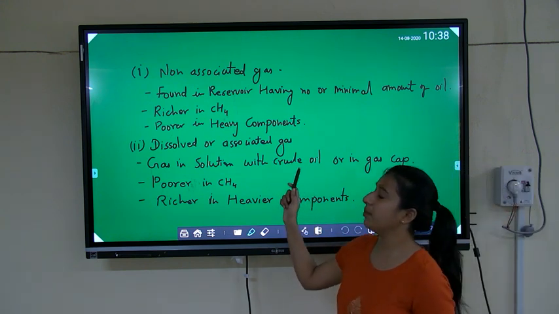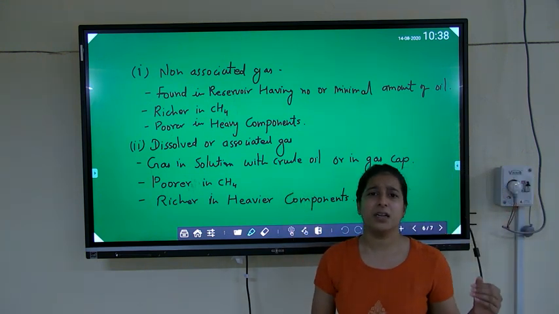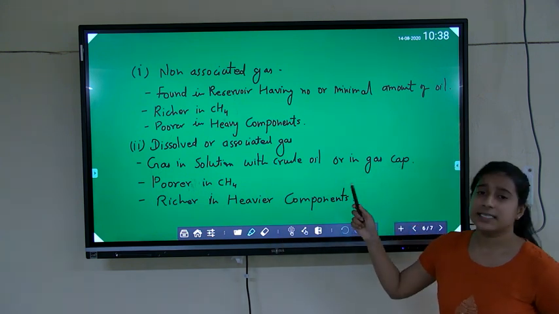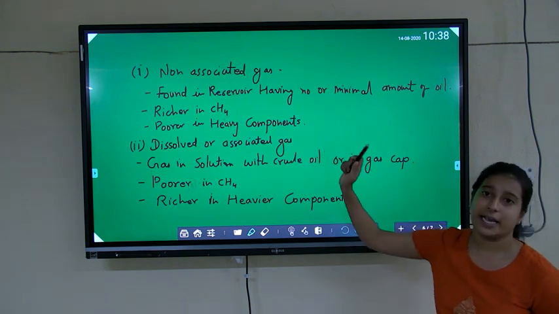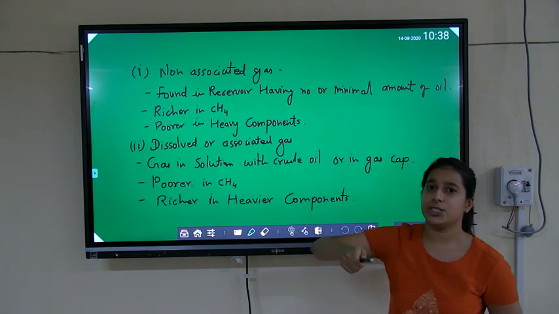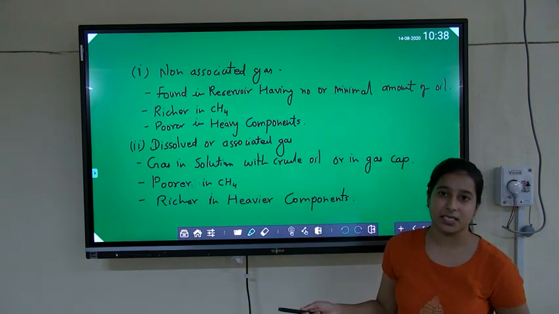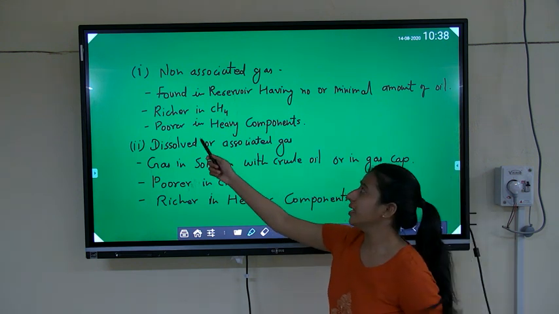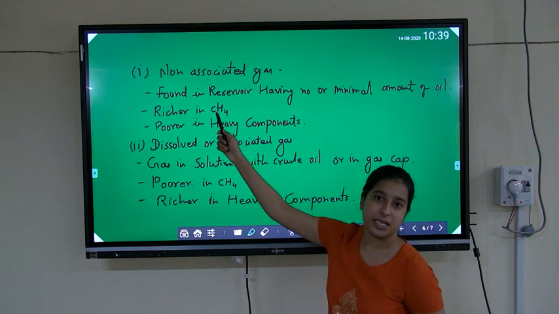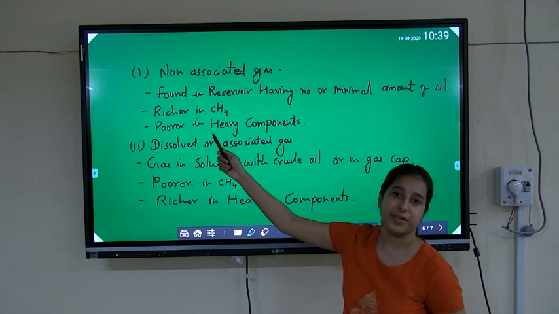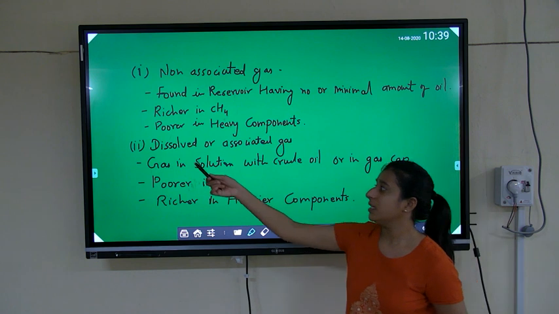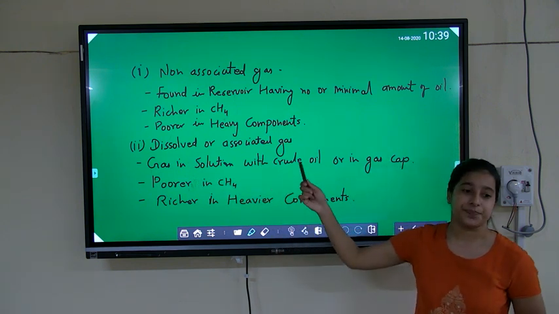There is no liquid, or a very minimal amount of oil, present in these kinds of reservoirs. These non-associated gases are generally richer in methane content, so its energy value is higher compared to other gases. It is also poor in heavy components. Its lighter component is high, and the light components are generally methane and ethane. It is poor in the heavier components. Next is dissolved or associated gas.